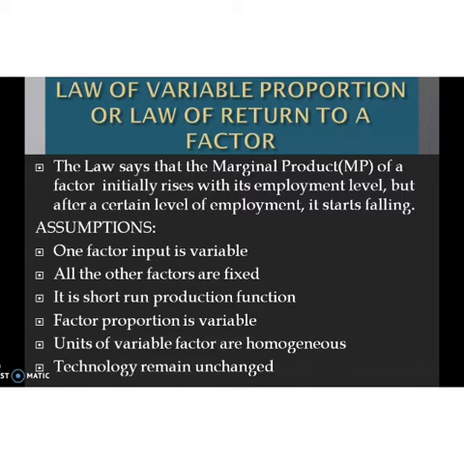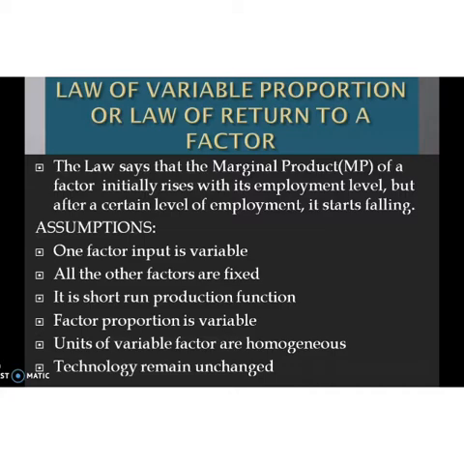The law says that the marginal product, that is MP, of a factor input initially rises with its employment level. But after reaching a certain level of employment, it starts falling. That is known as the law of variable proportion.